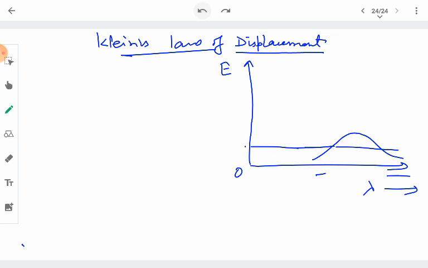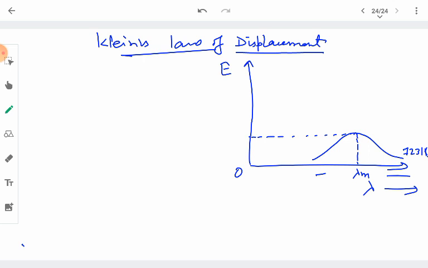In order to make it easy to understand, I am representing the graphs. We have a particular wavelength, we call it lambda m, for which the energy is maximum. This is at some lower temperature T1, plotted experimentally, and it has been found to be 723 Kelvin, for example.